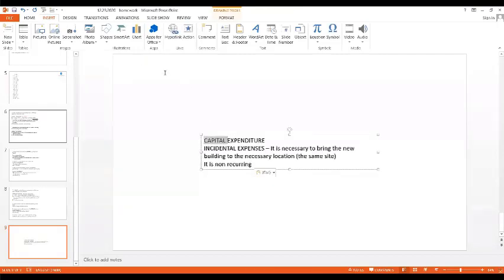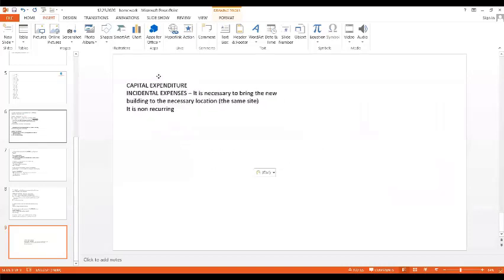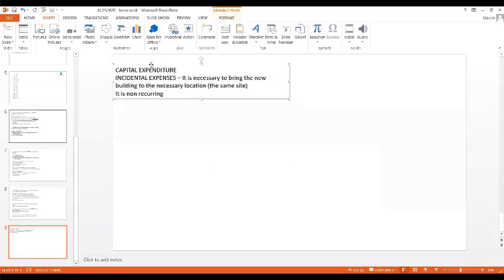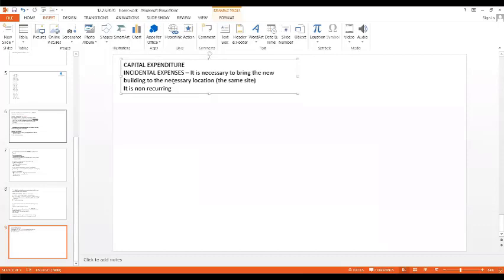It is incidental expenses because only when you demolish the old building, you can construct the new building. It is also non-recurring, and you can also include capacity expansion. Why? Because in the same piece of land, you are able to get a bigger building. Some of you had given me that answer. Very good. That is also correct. Full marks will be given.